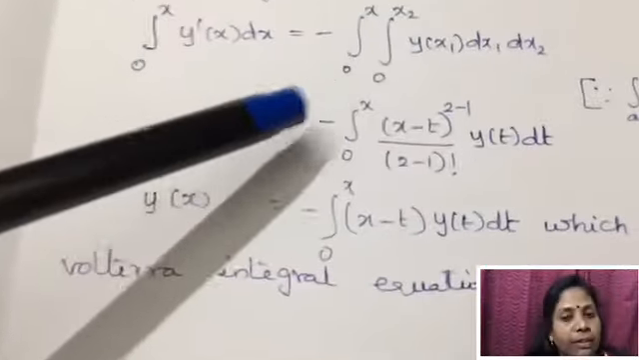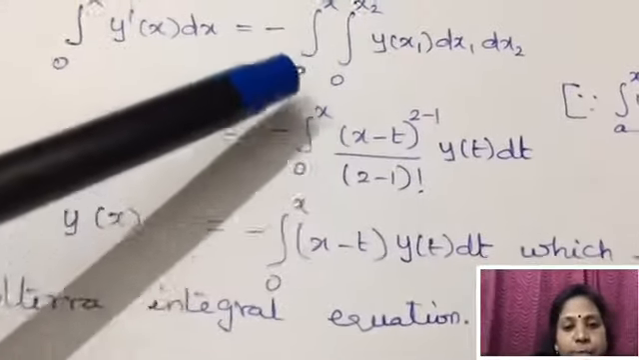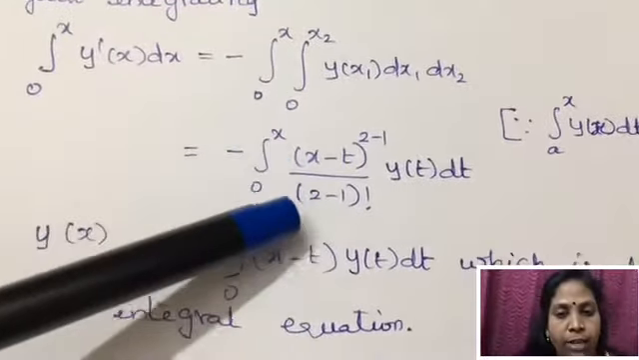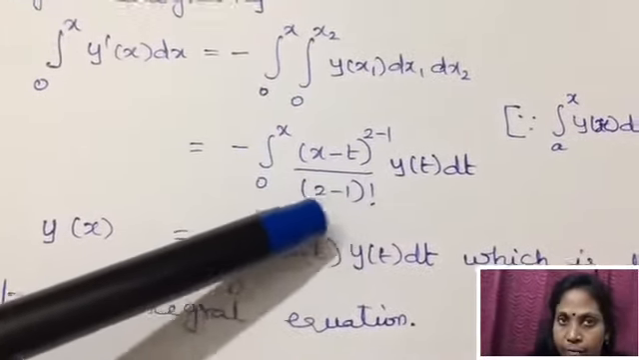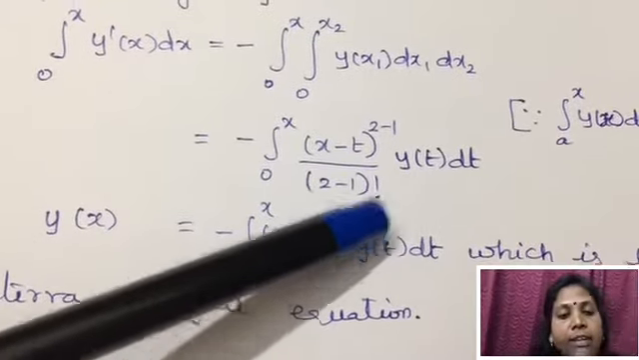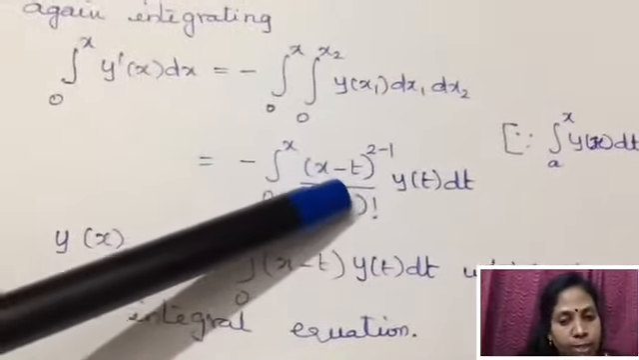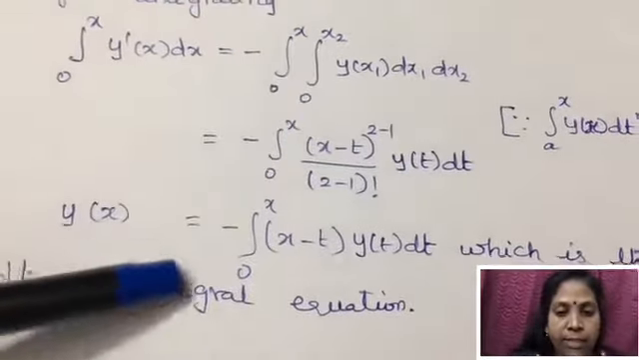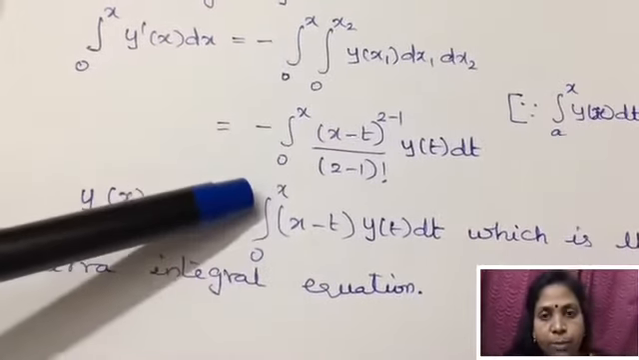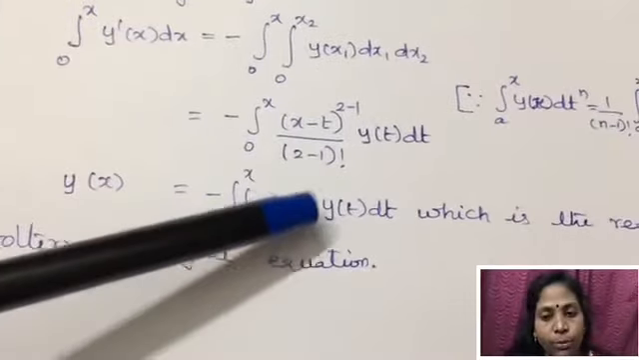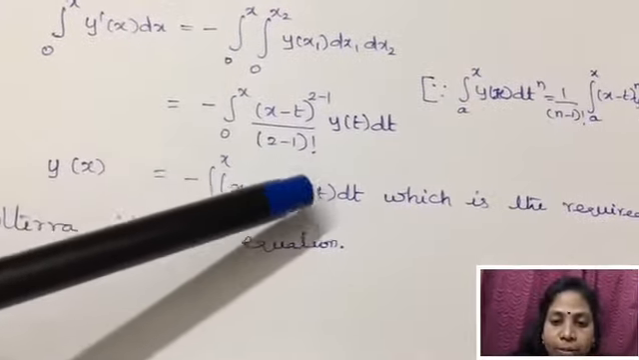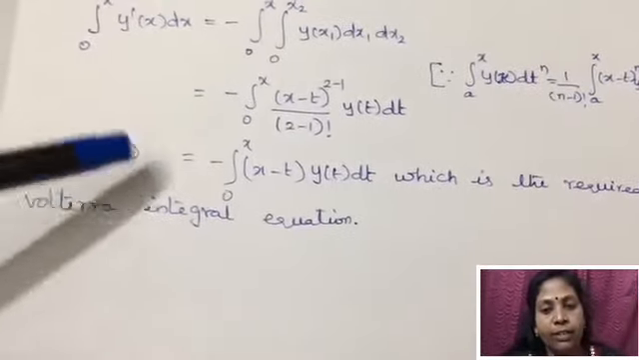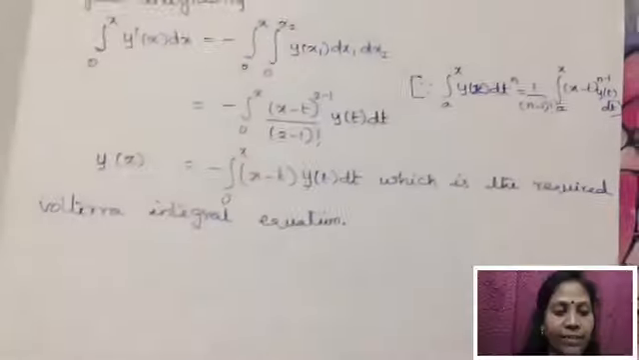So by applying the formula here we have two integrals, so n is equal to 2. So 1 by (n minus 1) factorial is 1 by (2 minus 1) factorial, and the power is (x minus t) to the power 2 minus 1, y of t dt. So this is equal to minus integral 0 to x of (x minus t), where 2 minus 1 is 1, and 2 minus 1 factorial is again 1, y of t dt, which is the required Volterra integral equation.